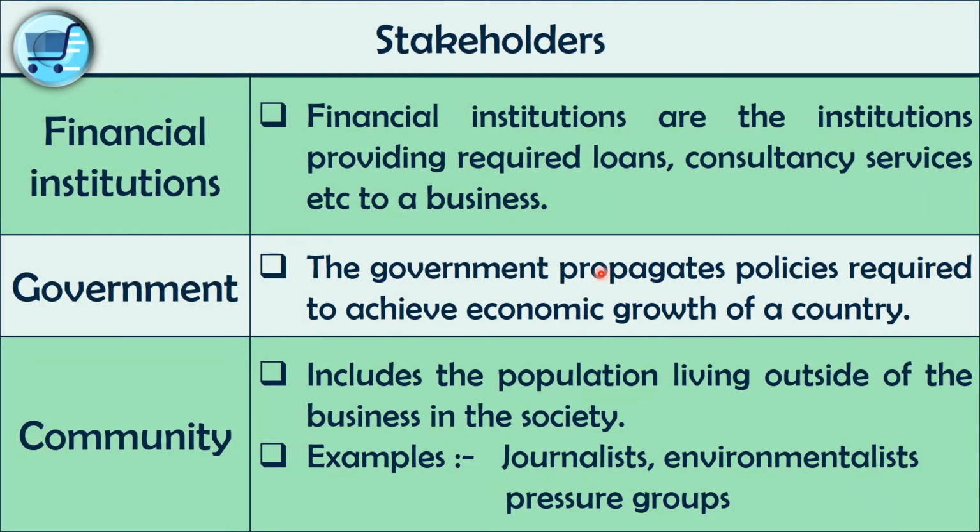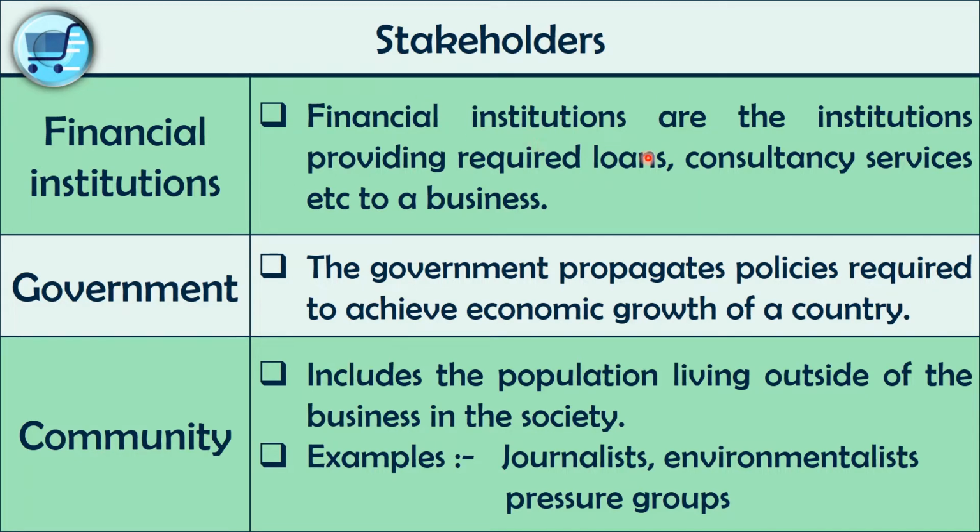Our next stakeholder would be financial institutions. Financial institutions means we can take examples such as banks, finance companies, insurance companies, and there may be a lot of financial institutions.